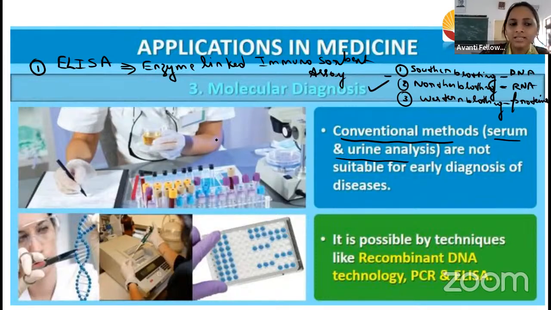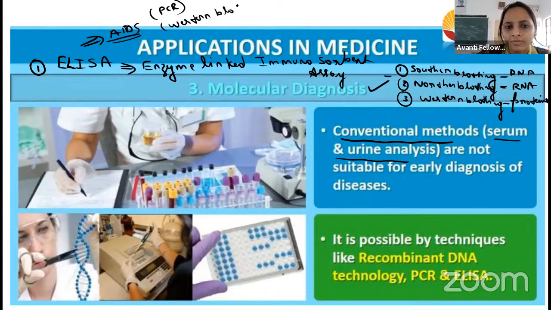Students, it is a test we do for HIV AIDS. And for HIV AIDS there is another test also, that is PCR. Another test also, that is Western blotting. Where do these processes come from?